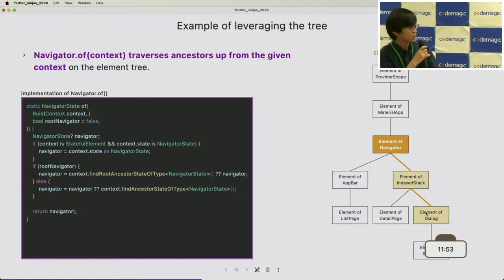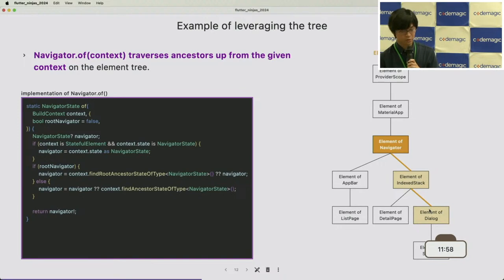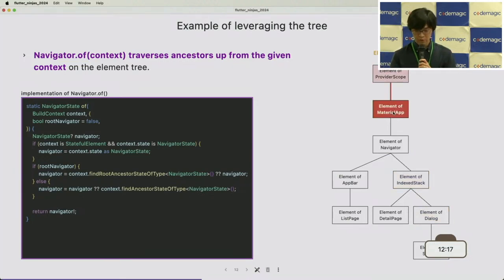And also, if we pass the element of that one, it can also traverse up the widget tree and find the same NavigatorState object, as long as they are descendants of the Navigator. So what if we call this method with the context of this one? Because the element of MaterialApp doesn't have a NavigatorState above it, it cannot find the NavigatorState, and it ends up with an error.